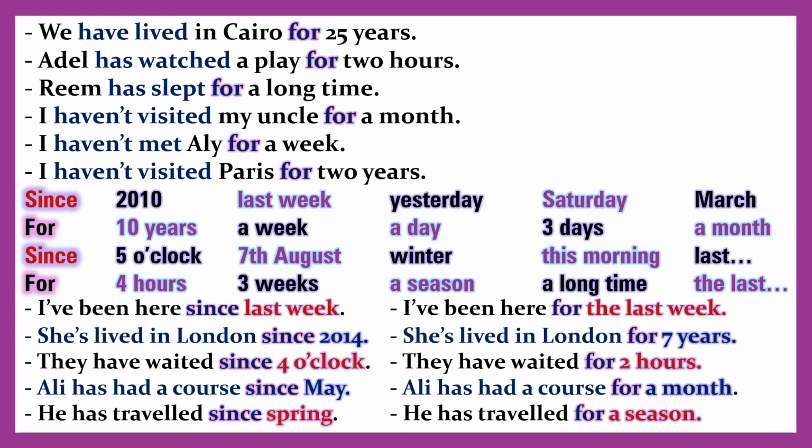Ali has had a course since May. Ali has had a course for a month. He has traveled since spring. He has traveled for a season.